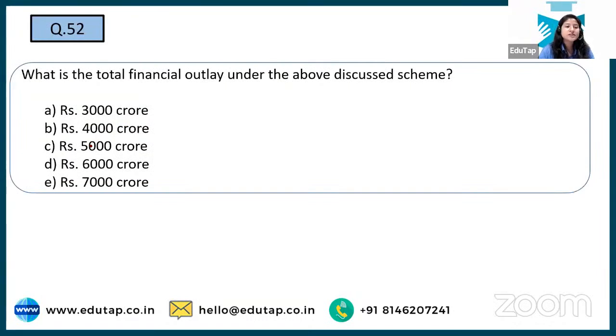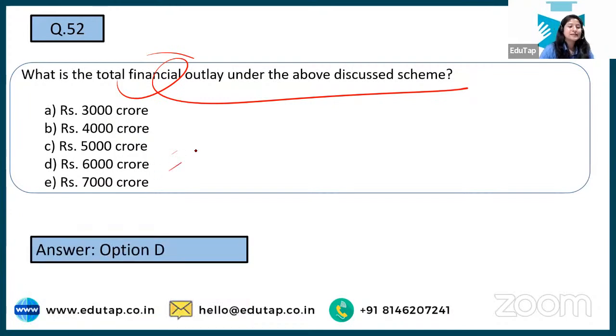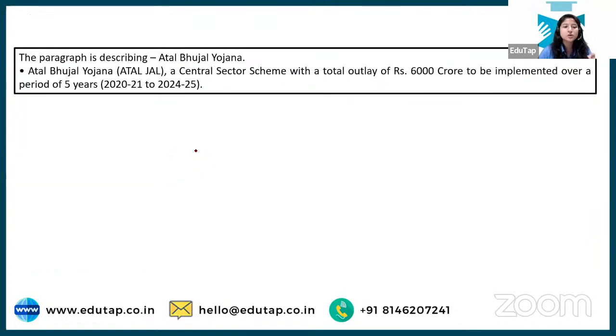Next, what is the total financial outlay of the above scheme? Total means, for these 5 years, what is the outlay? See, the correct answer to this is, yes, most of you are saying it correctly, option D, that is 6,000 crore. That is the total outlay for Atal Bhujal Yojana.